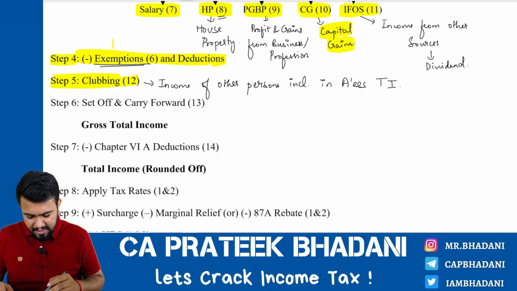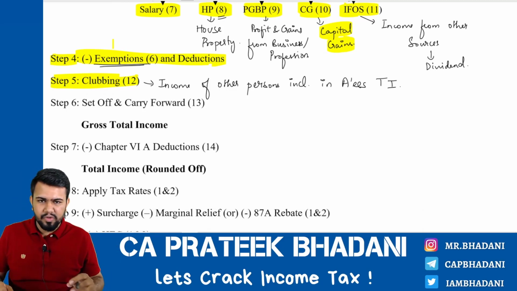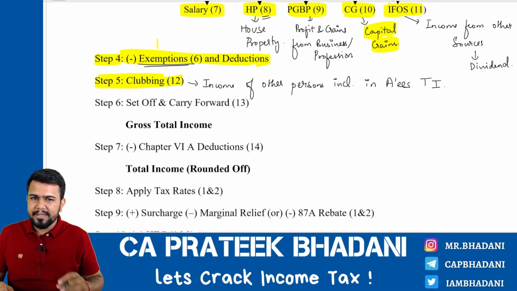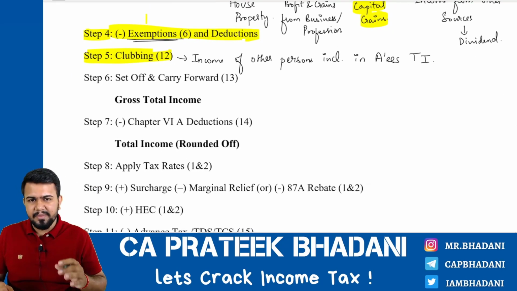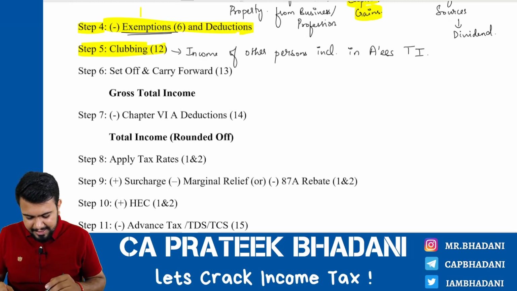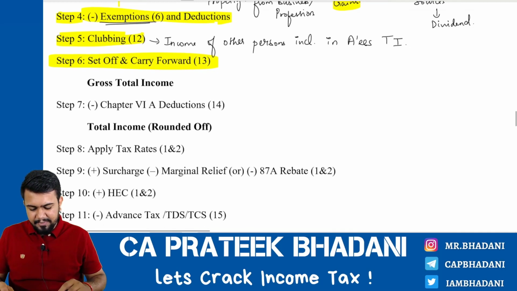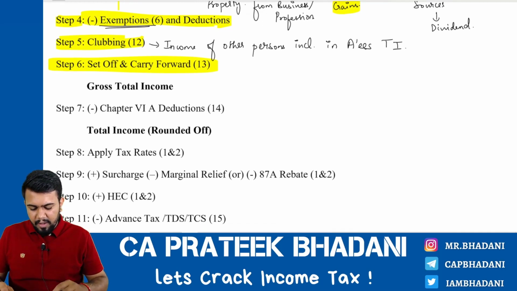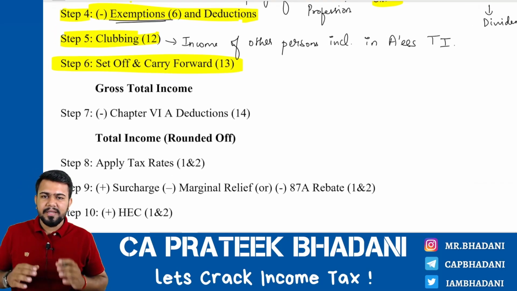This also we will learn in detail in chapter number 12. In your book, it is chapter number 5, study material. Next, set off and carry forward. Set off and carry forward is step number 6. Now, what does set off and carry forward mean?